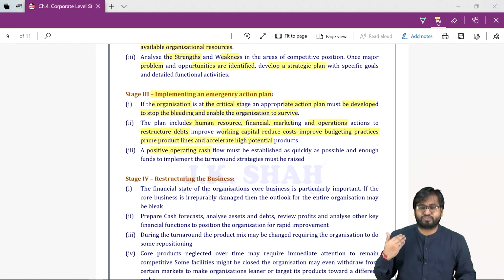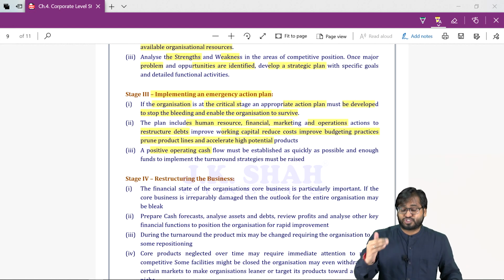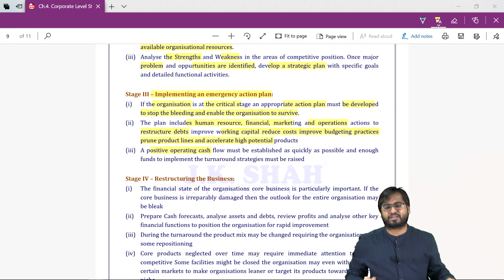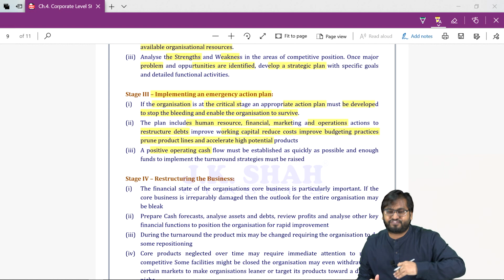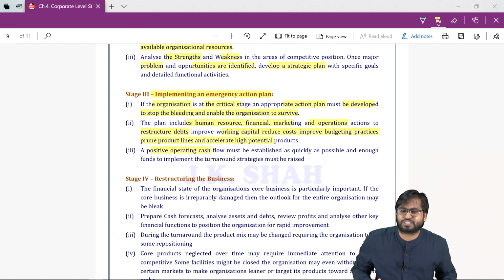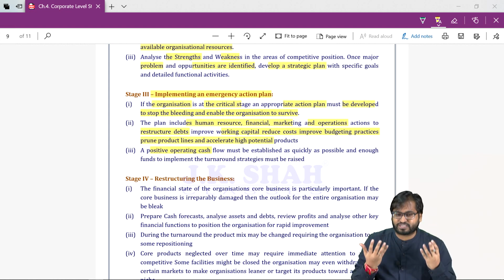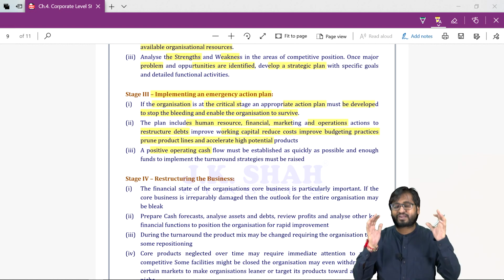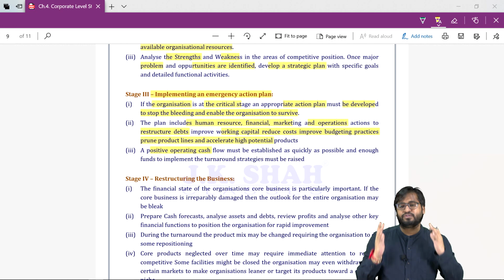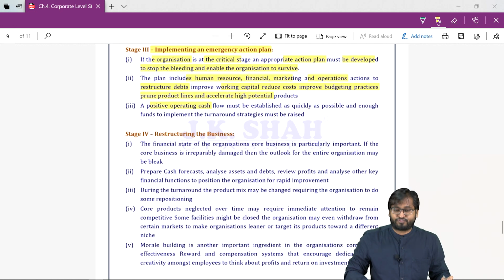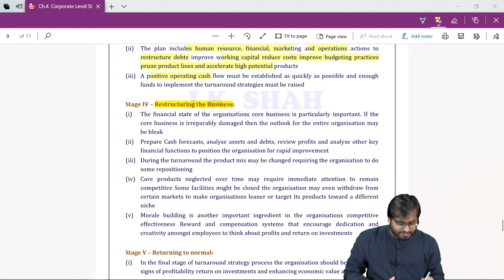What will we try to do? We will try to generate positive cash flows. We'll try to recover cash immediately from our customers. We'll ask for some credit from our suppliers. We will defer our operating expenditures. So we are trying to generate positive cash flows. We are trying to survive, breathe, stop the bleeding. Fourth step is restructuring the business.